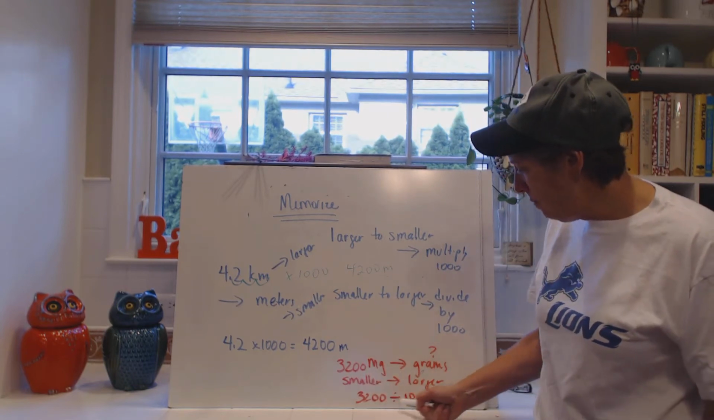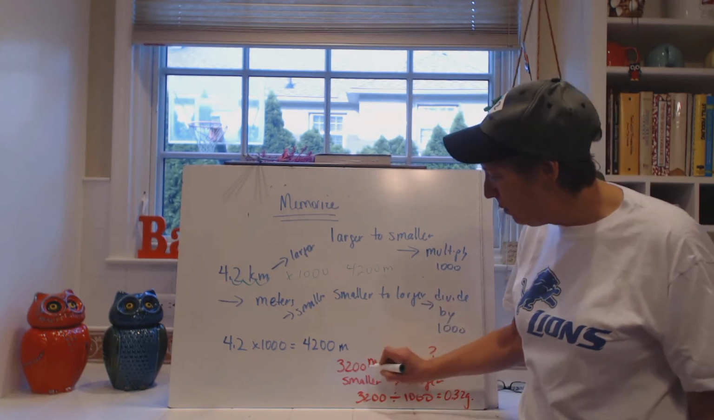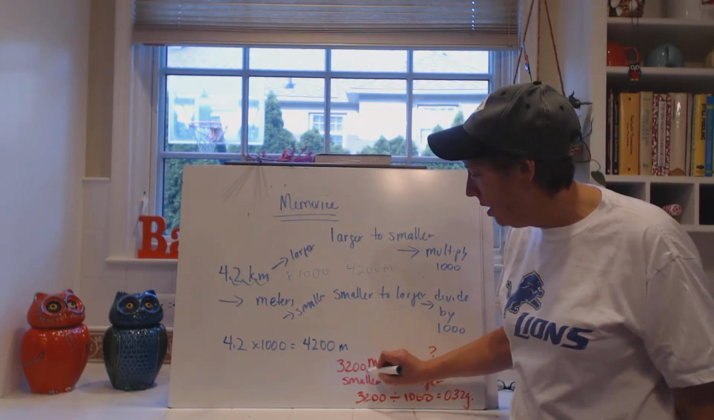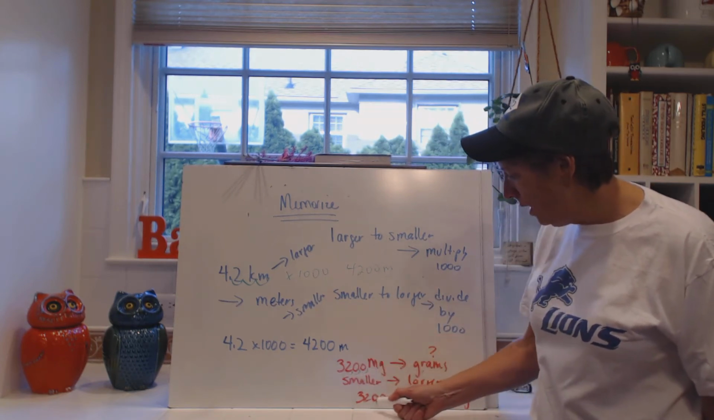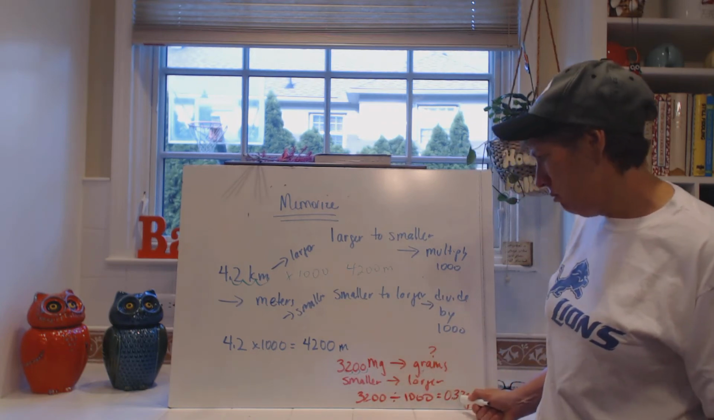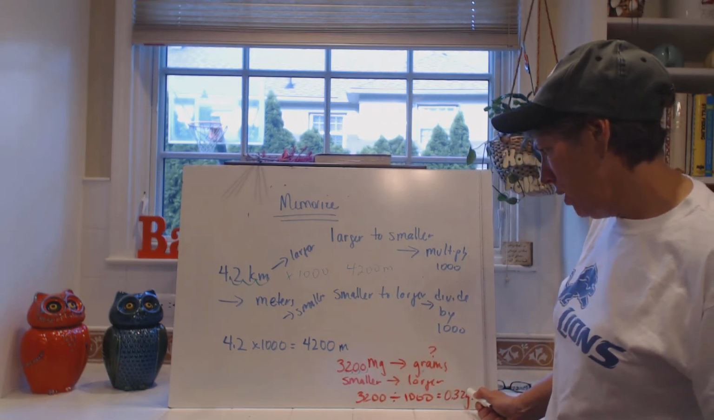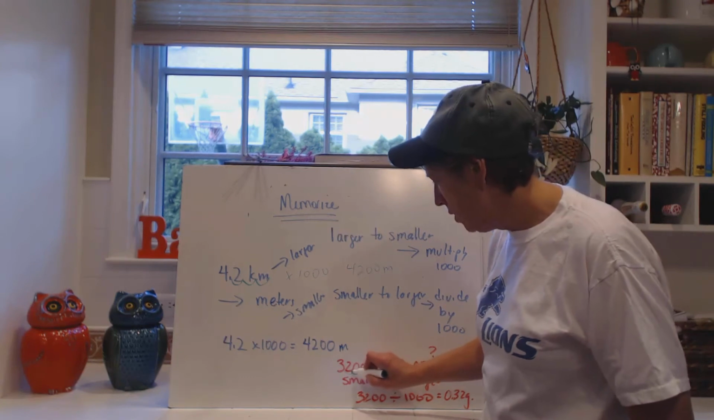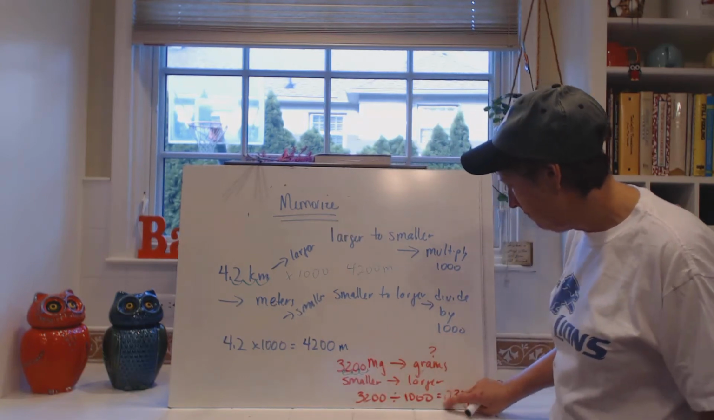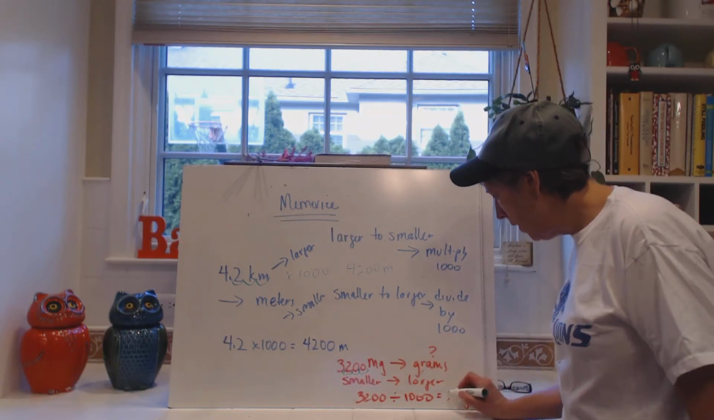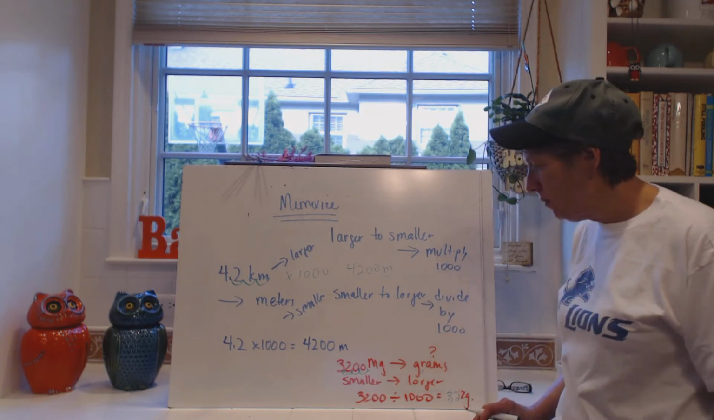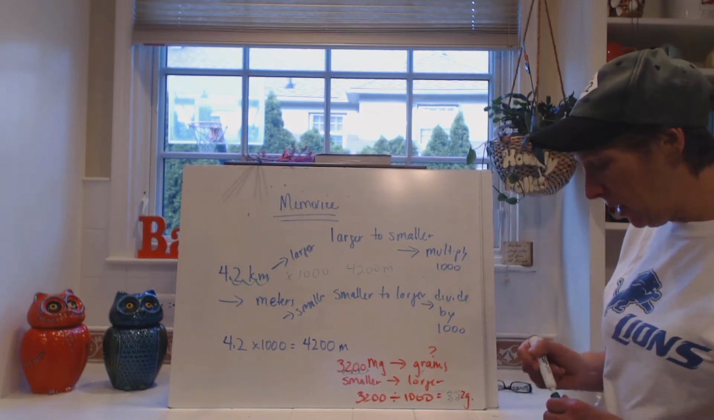So we divide by 1,000, we move the decimal place, remember it's at the end here, 1, 2, 3. I messed up, didn't I? It's 3.2 grams. So you got to watch out, you got to be careful.